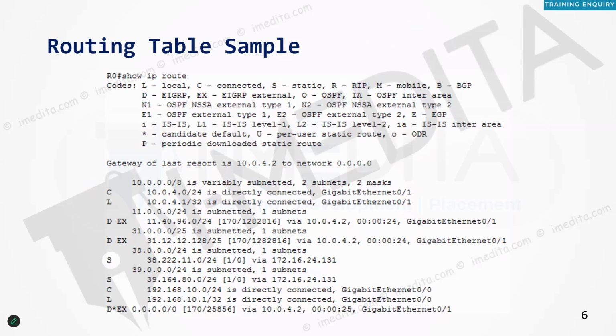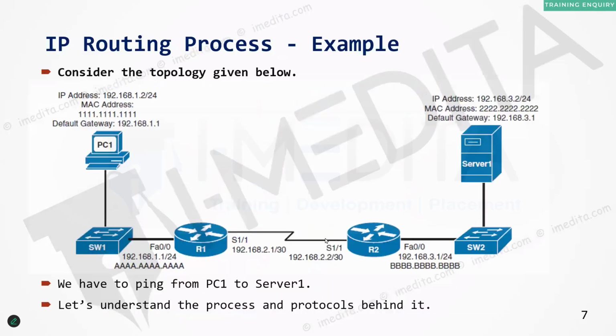First, it has to decide which out of all these routes get installed in the routing table. And the second is, out of all these routes, which route will be used to forward the data. So we will have all these entries available in the routing table, and based on that, the packet forwarding will happen. We'll explore more options in the routing table, and we'll take an example.